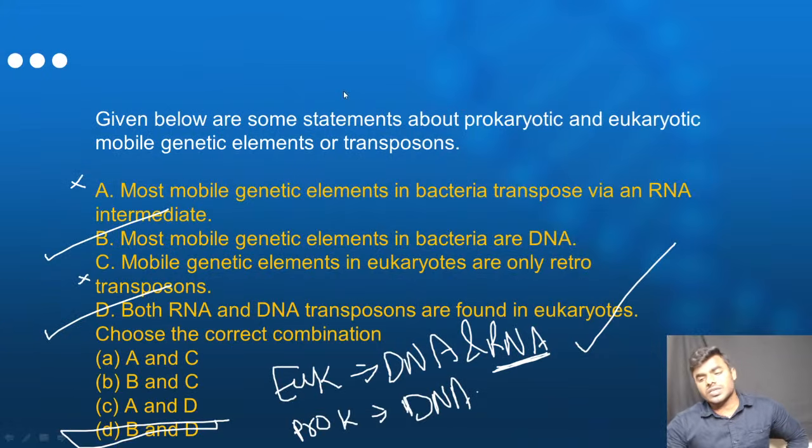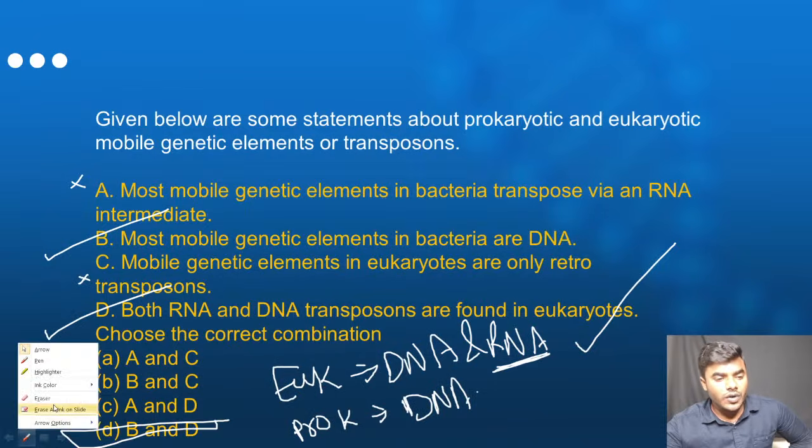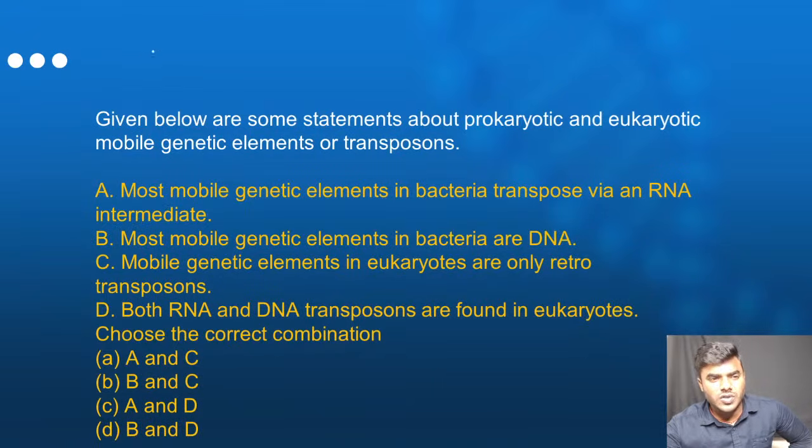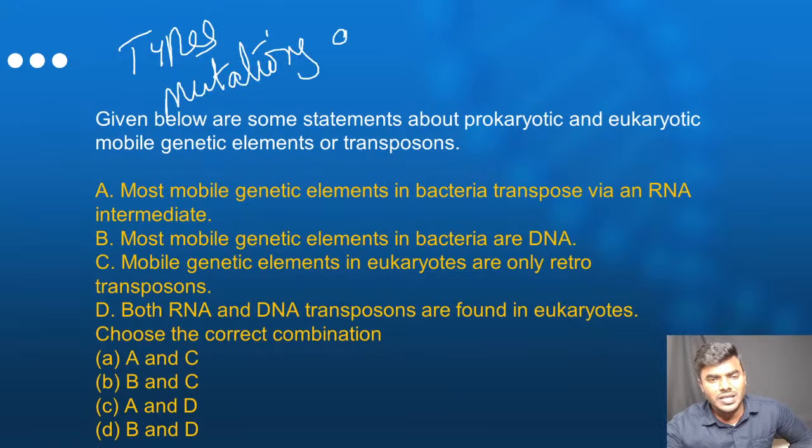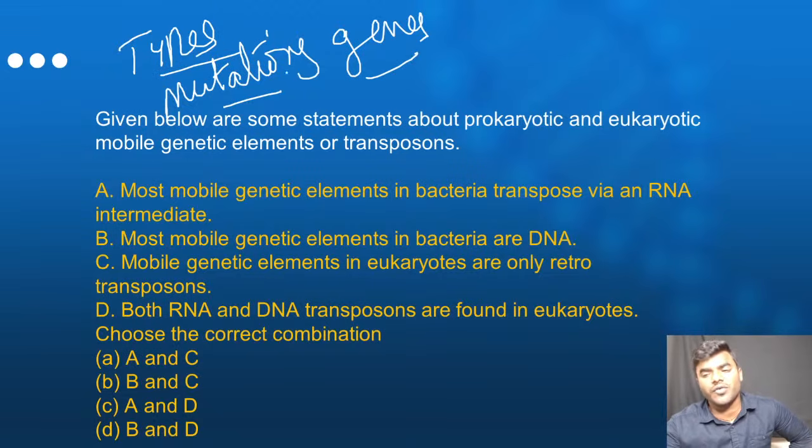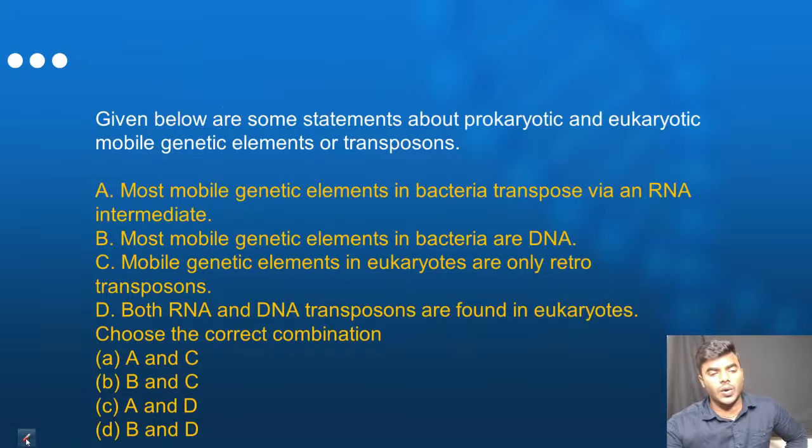Okay, so these are all the questions. Especially when you are reading transposons, first remember the types, then remember the mutations, and remember the genes. Apart from these 3, there is no other way of asking the question. I'm requesting all of you to revise this thoroughly. Hope it's clear for everyone. Hope the discussion is useful to all of you.